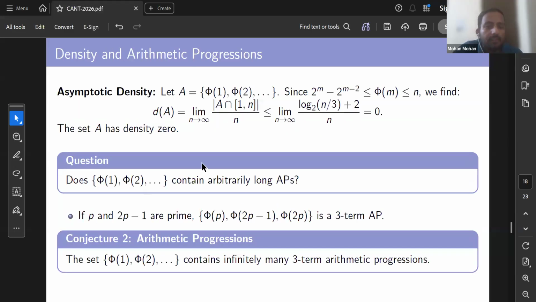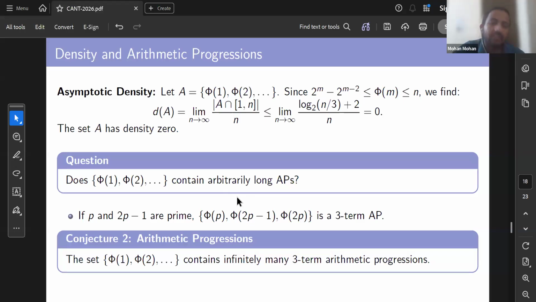Next, we have the density. So naturally, we can ask the density of the sequence phi 1, phi 2, phi n. So the density is clearly 0. The motivation behind this question is the Green-Tao theorem. Because the density of primes is 0, we ask whether the primes contain long arithmetic progressions or not. So the same question we ask: does this set contain long arithmetic progressions or not?